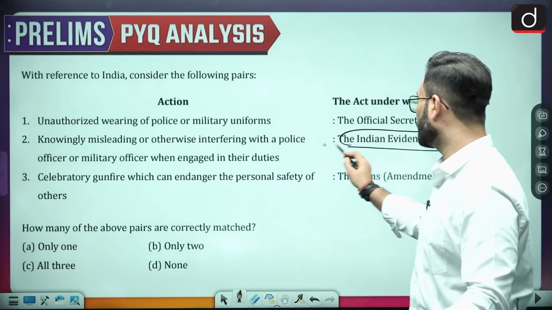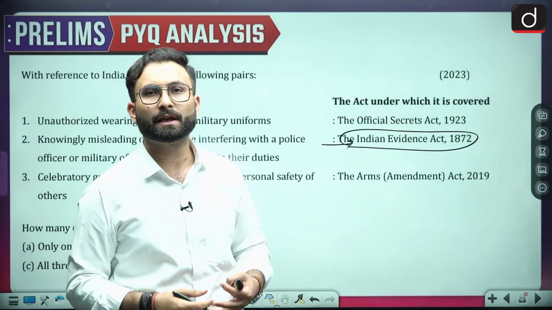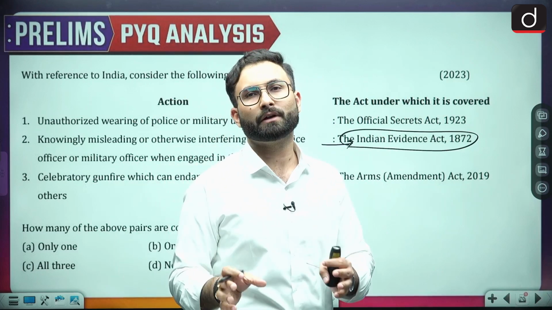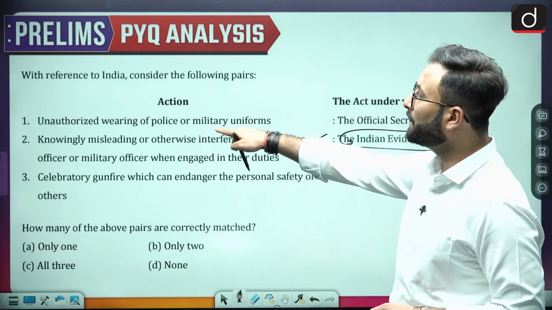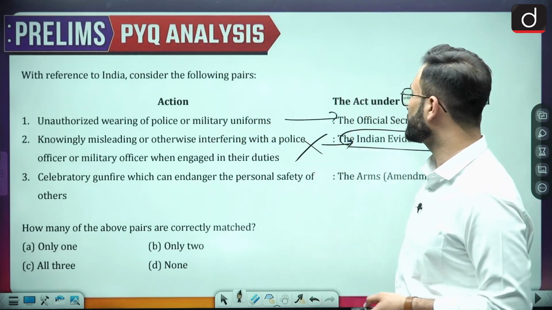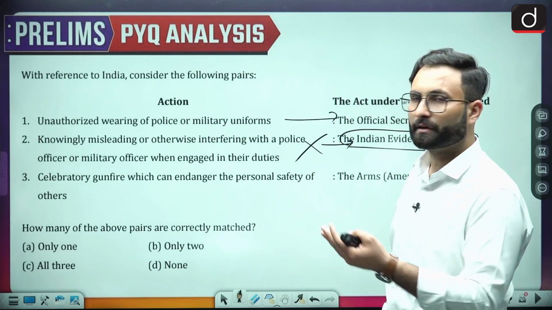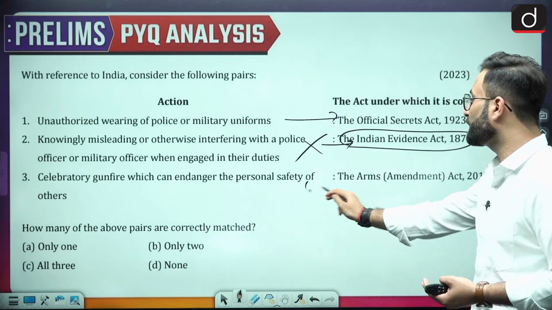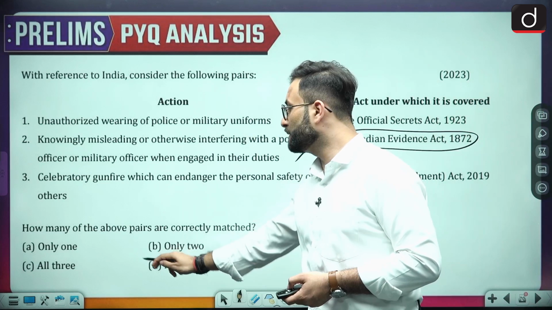So that will not be part of the Indian Evidence Act, because in the Evidence Act they are talking about how evidence should be taken, the nature of the evidence and the procedure of the evidence. So this will be wrong. Coming to the unauthorized wearing of police or military uniforms, that is correct, Official Secrets Act. Then celebratory gunfire which can endanger the personal safety of others is punishable under the Arms Amendment Act 2019. Okay, so here two are correct. Option B is your right answer.